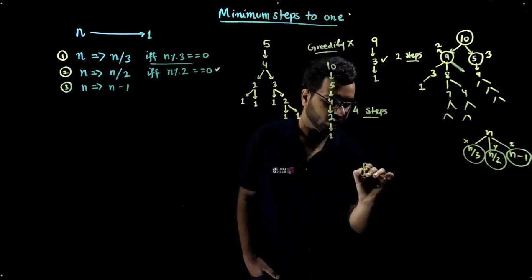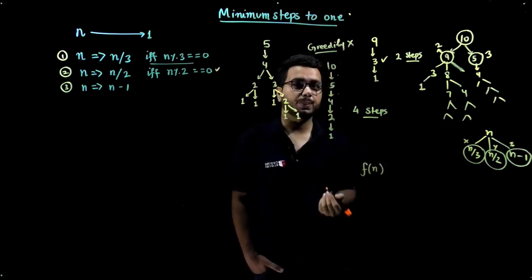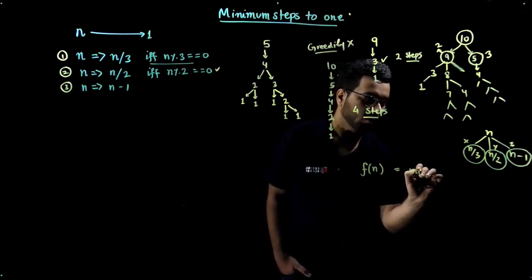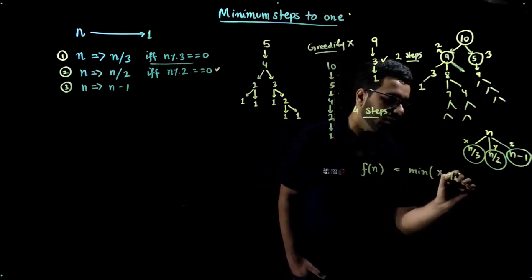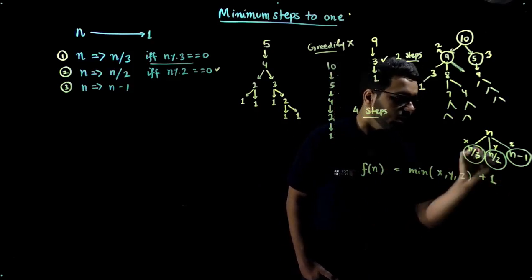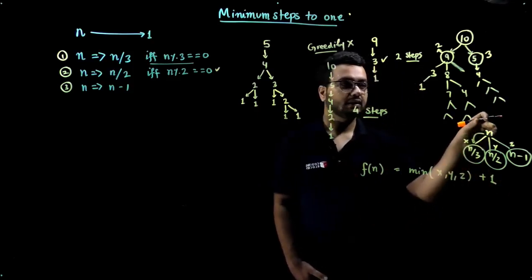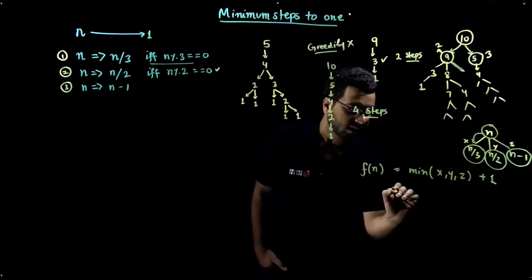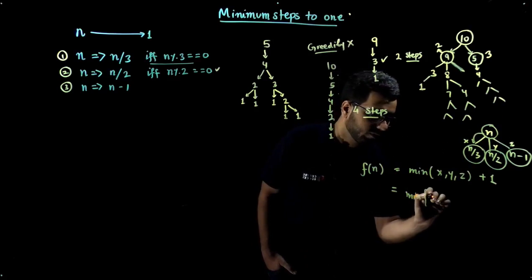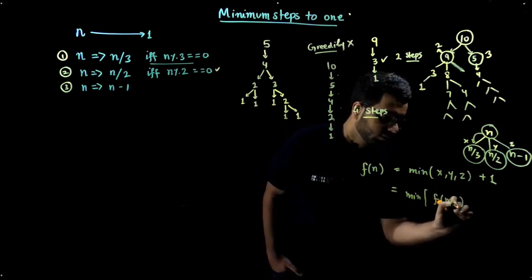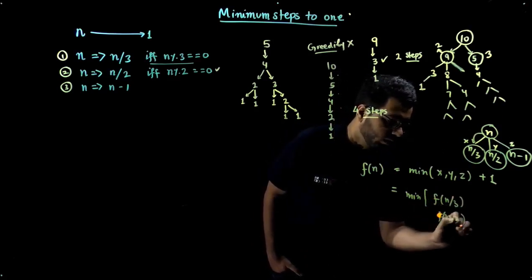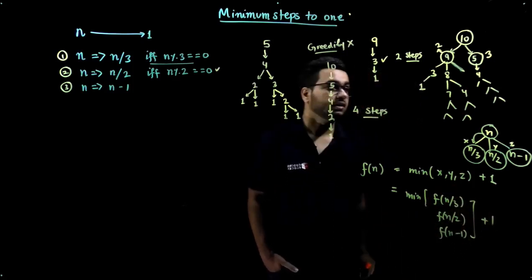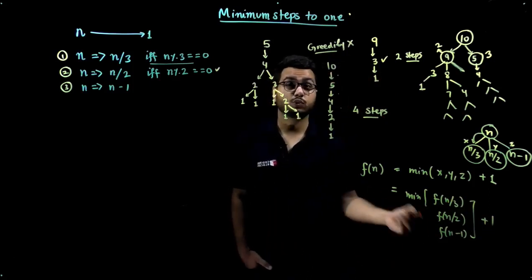So you can say f of n, which is the minimum number of steps to make n as 1, can be written as minimum of x, y, z plus 1, because you need one step to go from the current problem to the sub-problem. So this can be again written as minimum of f of n by 3, f of n by 2, and f of n minus 1, plus 1. So this is what the recurrence would be.